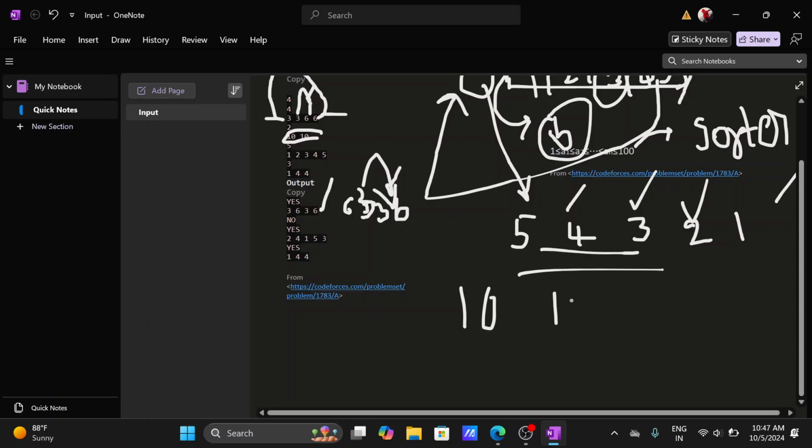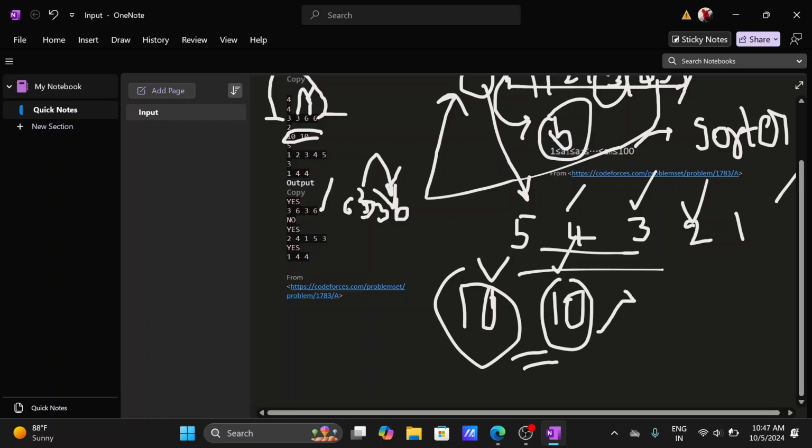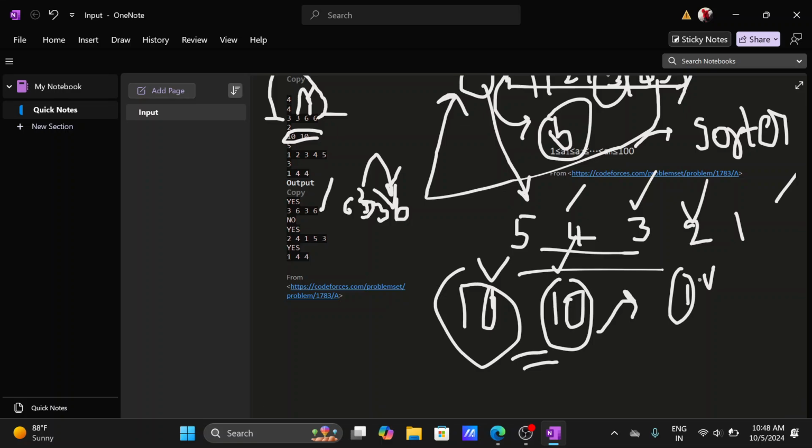So 10, 10. Whenever we are sorted, the result is actually the same as before. If the first position and the last position elements are the same, then we can say that the array consists of only one element. Whenever it consists of only one element, you're not able to make it beautiful. Why? Because the elements inside the array are actually the same.